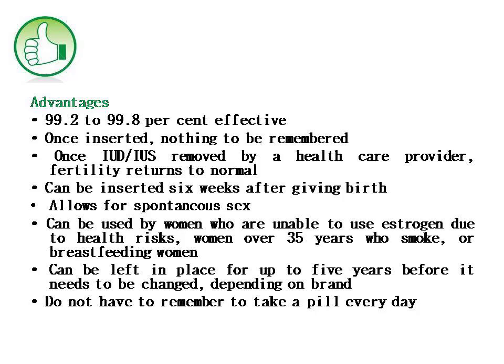The advantages of these intrauterine devices: they are 99.2 to 99.8% effective. Once inserted, there is nothing to remember, and once it is removed by a healthcare provider, fertility returns to normal. It can be inserted 6 weeks after childbirth and allows spontaneous sex. It can be used by women who are unable to use estrogen due to health risks, and women over 35 years who smoke or breastfeeding women can also use these devices,